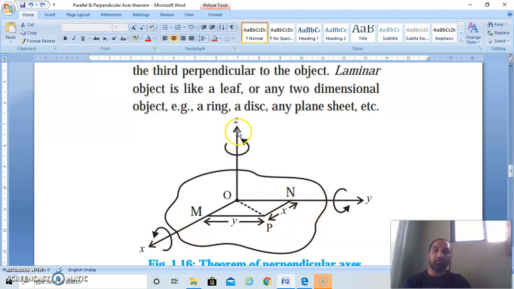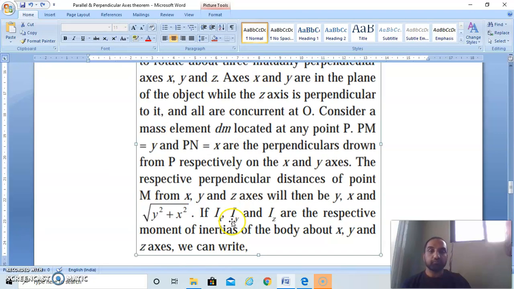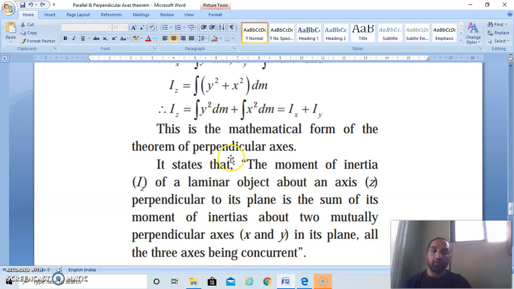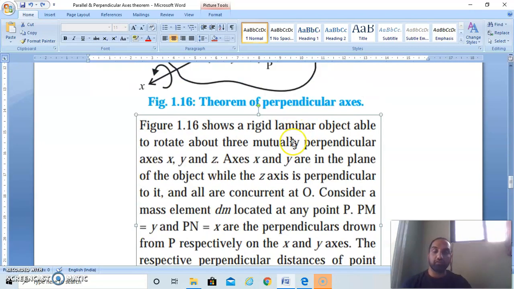That is, the equation is Iz is equal to Ix plus Iy, though all the three axes should be concurrent. So how to derive this equation?